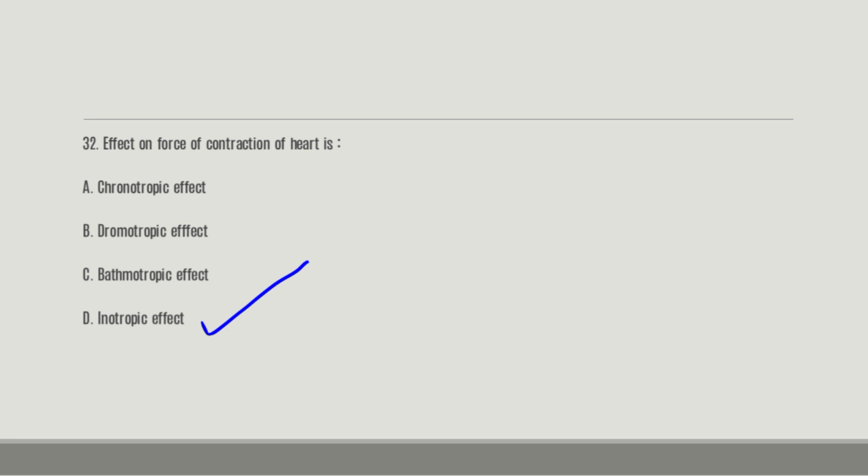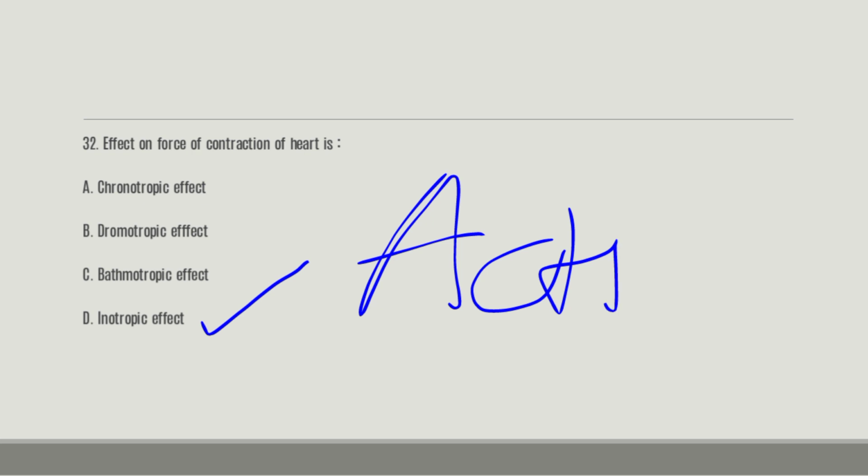Go read up on the actions of the heart. You see these four effects.